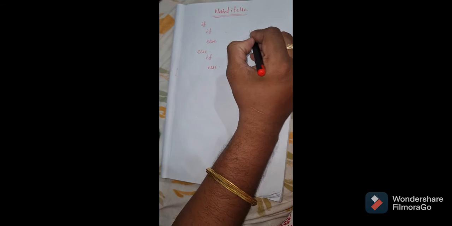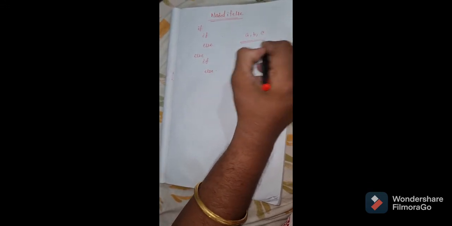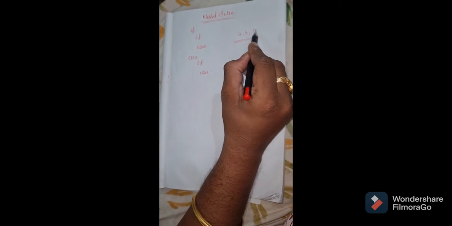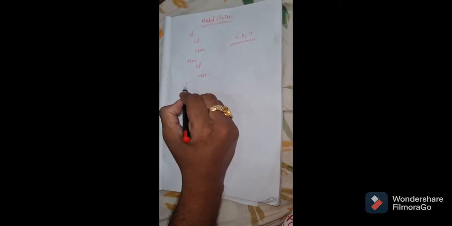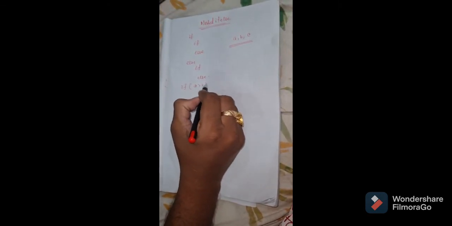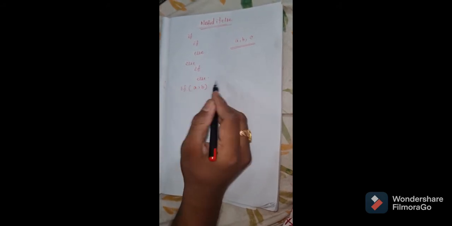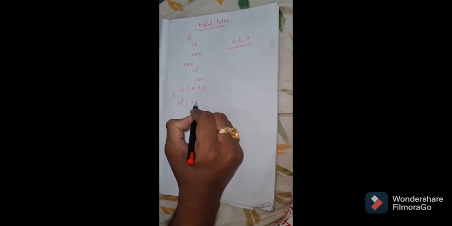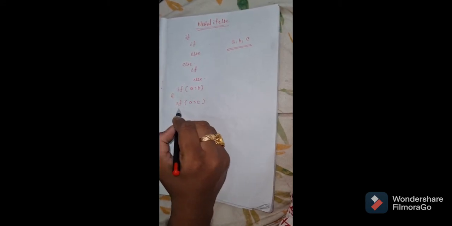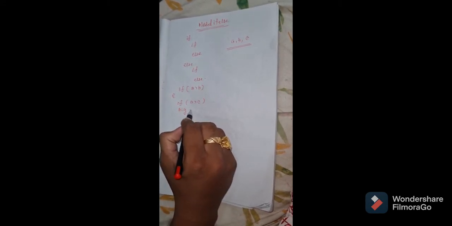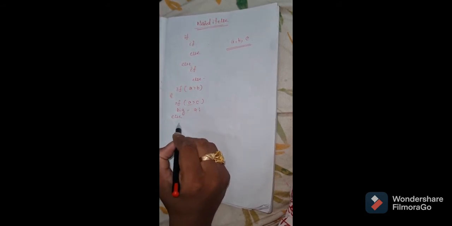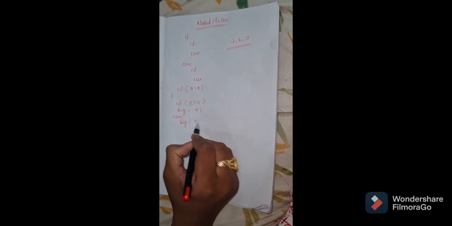So I am taking an example. You have to check what is the greatest number among A, B and C. So you first compare if A is greater than B. So you are comparing A and B, which one is greater. Then you have to compare if A is greater than C. If A greater than C is true, then the big will be A. If this condition is false, then the else condition will give that the biggest number is C.